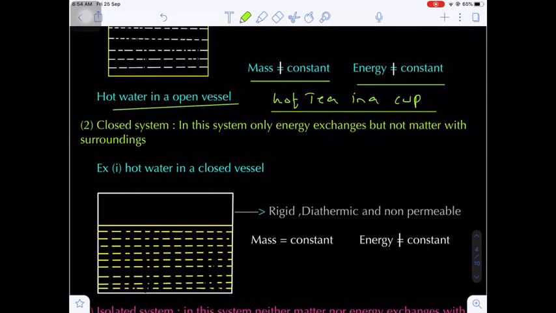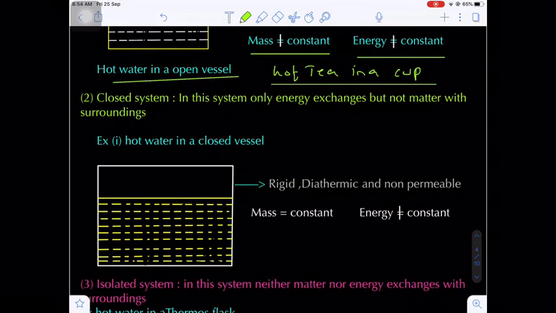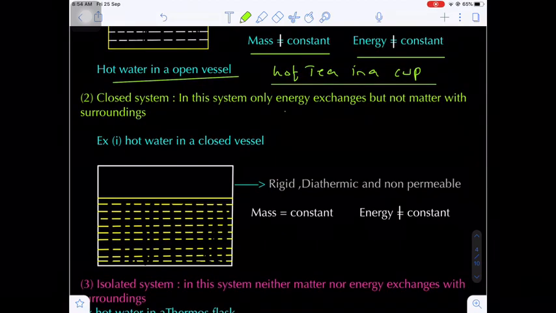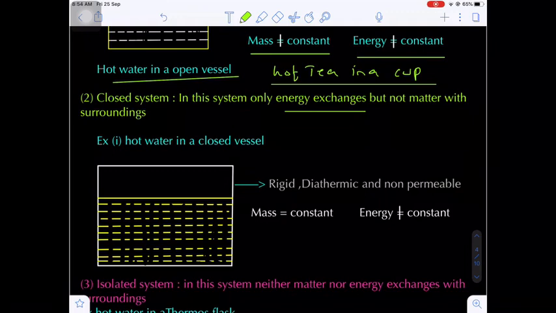Now come to the closed system. In this system, what happens? Only energy can exchange, but not the matter. Why is the matter not exchanging? Because the system is closed. Here the best example which we have is hot water in a closed container or a closed vessel.